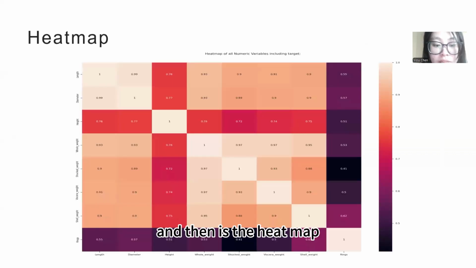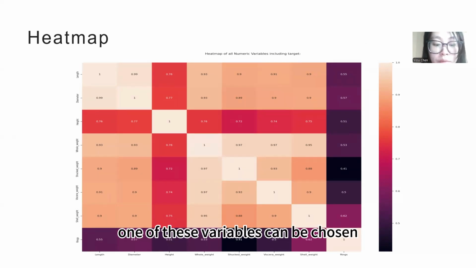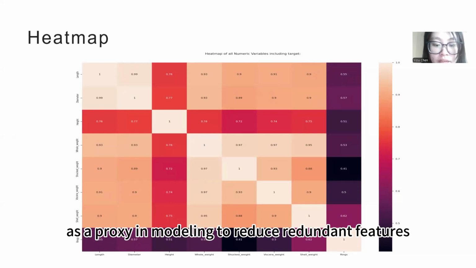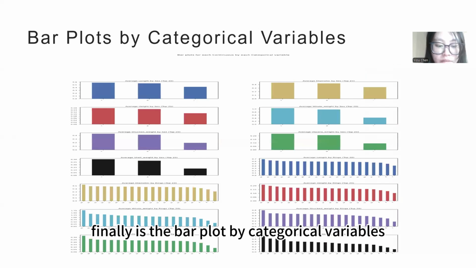And then is the heat map. Through the heat map, we can see the high correlation between length, diameter, and whole weight. This strong correlation suggests that one of these variables can be chosen as a proxy in modeling to reduce redundant features.